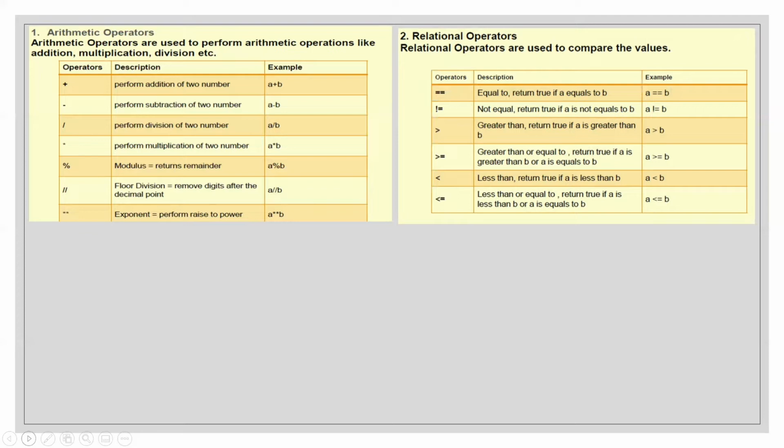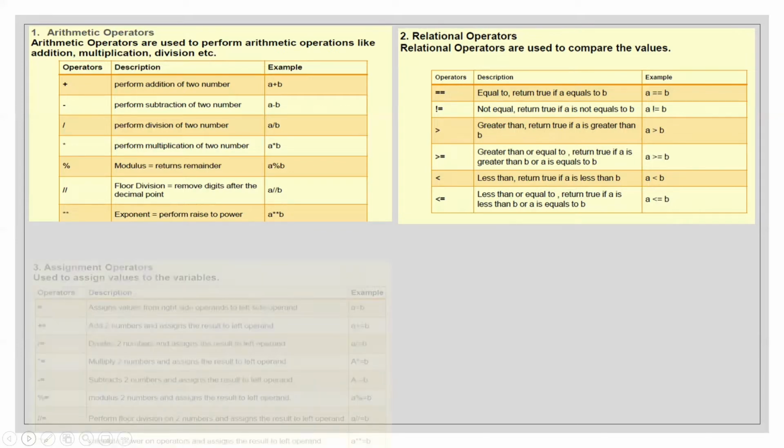Then we have exclamation mark and equal to. It would mean just the opposite, not equal. Two equal signs would mean equal to, and one exclamation mark and one equal sign would mean not equal. So here a != b. Then we have the greater than symbol, which we all know. a > b and a < b. Then greater than or equal to, a >= b, and a <= b. So these are basic mathematical operations.